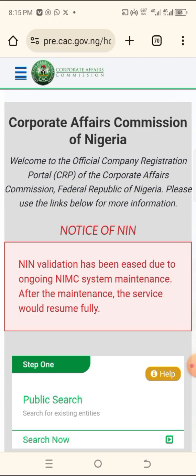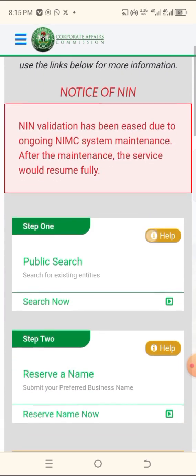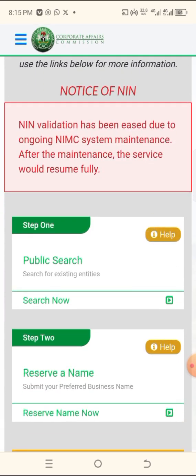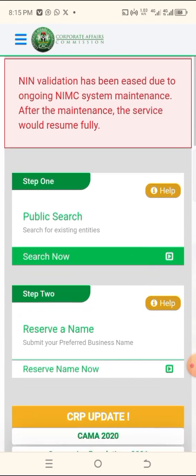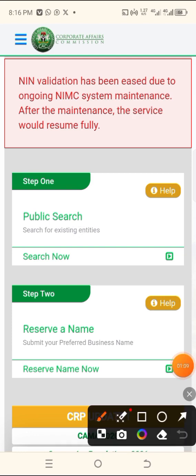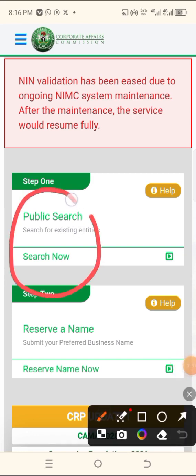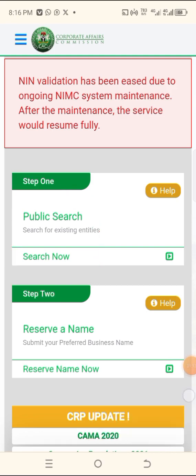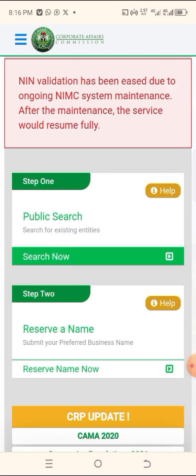From the home page, you come down here, and you see step 1. Okay. Now you come to this search. When you click on the search, it's going to give you search now. Do you see it now? It's going to give you this search. Now click on the search.